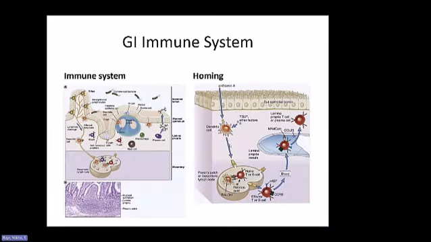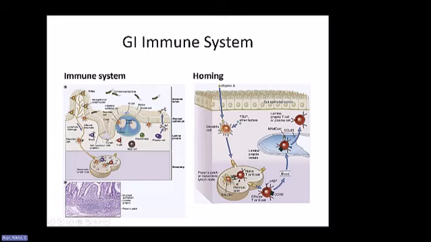So this is another figure showing pretty much the whole immune system of the GI tract. If you look at this, there are these folds that provide the epithelial barrier. There are tight junctions between these epithelia. There are these villi that help to move any kind of particles that are coming across. Then there are M cells that take up any kind of antigen that's coming into the lumen. And then there are these Peyer's patches. There are Paneth cells that are specialized and have antimicrobial peptides.